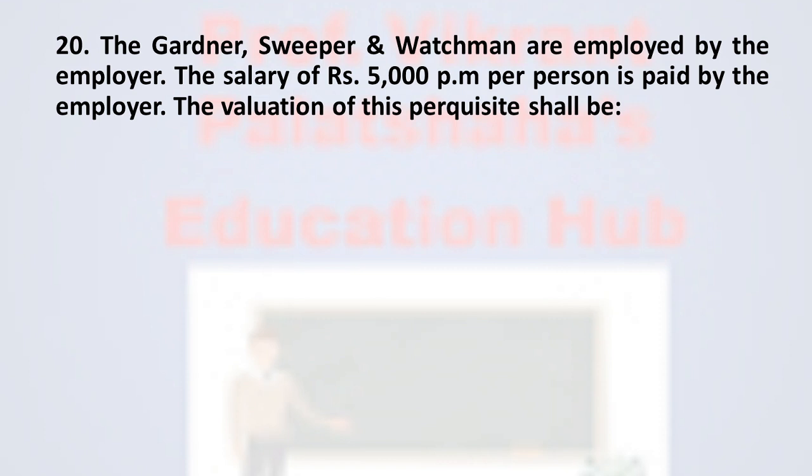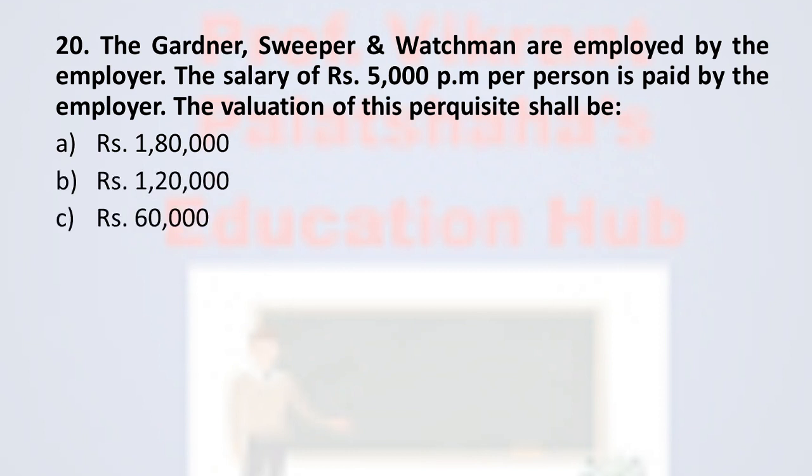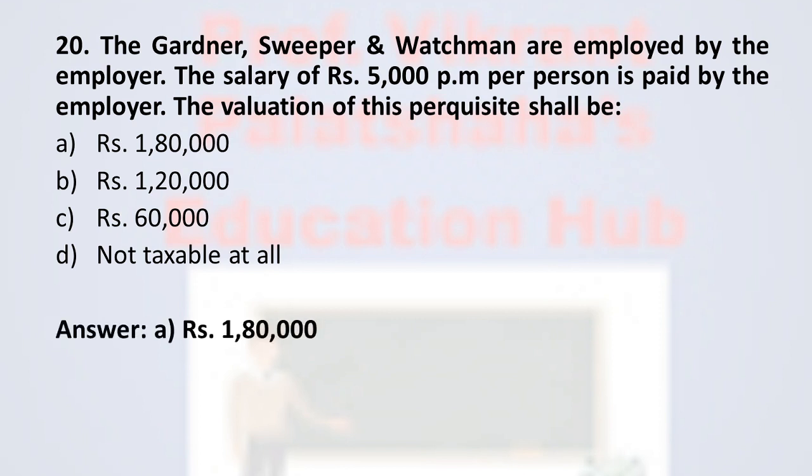Okay. The next, question number 20, the last question. The gardener, sweeper and watchman are employed by the employer. The salary of rupees 5,000 per month per person is paid by the employer. The valuation of this perquisite shall be: option A, rupees 1,80,000; option B, rupees 1,20,000; option C, rupees 60,000; and option D, not taxable at all. And the correct option is rupees 1,80,000.